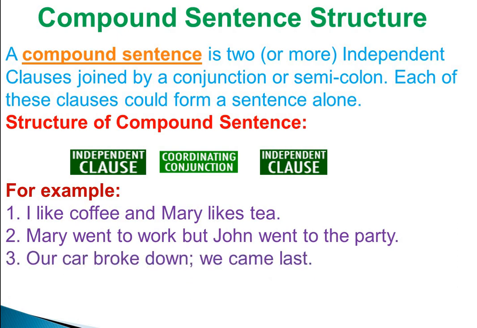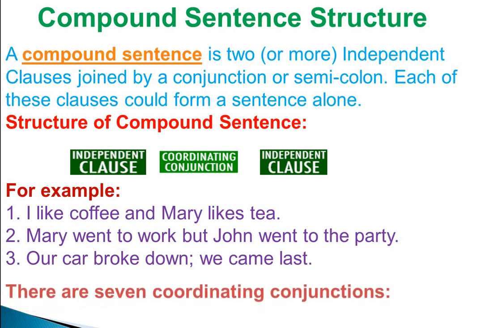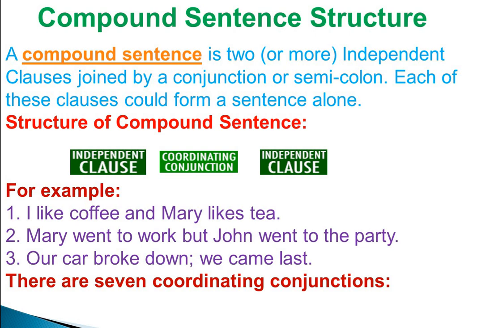Now see the third sentence. Our car broke down; we came last. There are also two independent clauses, and these two independent clauses are joined by a semicolon. Okay, and there are seven coordinating conjunctions. These are and, but, or, nor, for, yet and so.